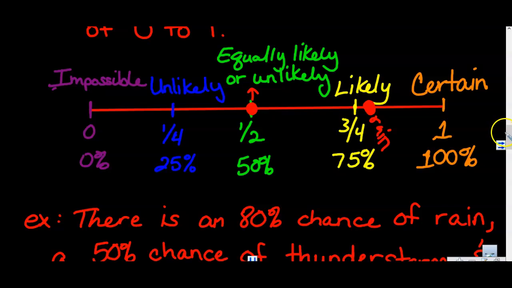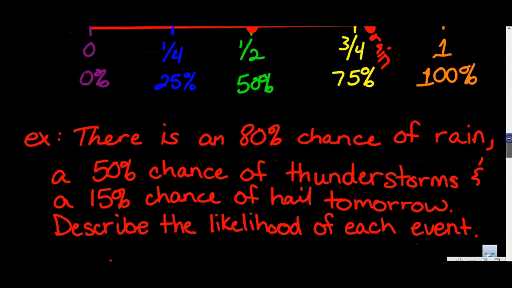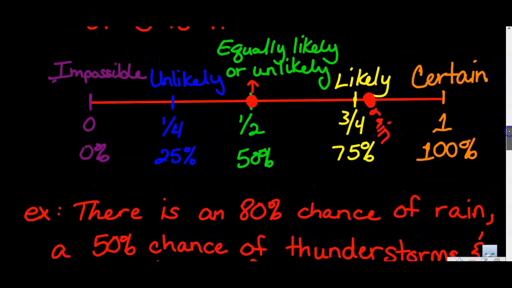Okay, and finally, hail is a 15% chance to happen. So 15% is almost in the middle, but not quite. Right here. And this is where our hail likelihood is.